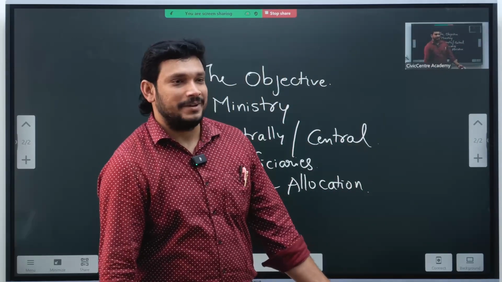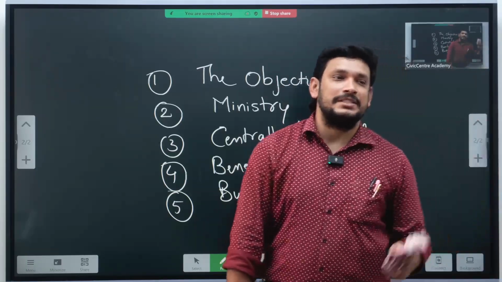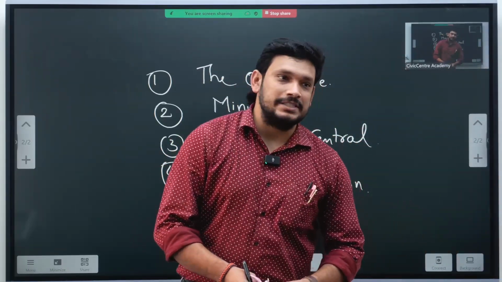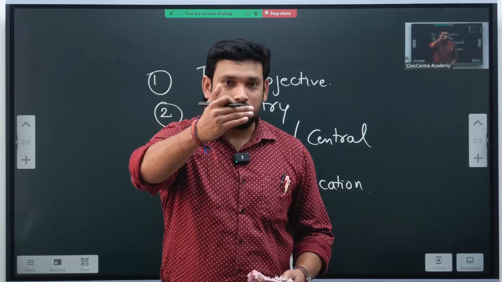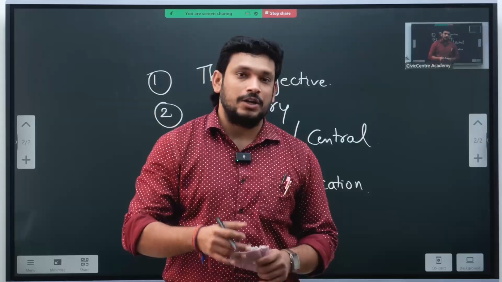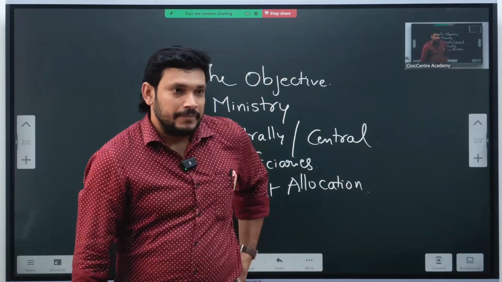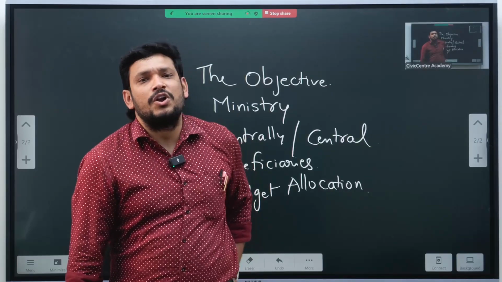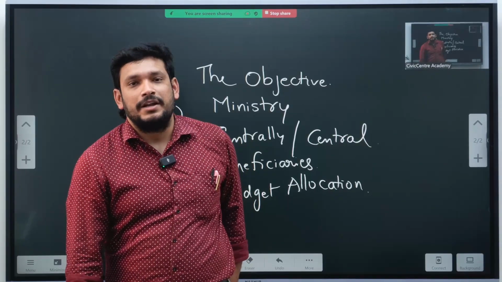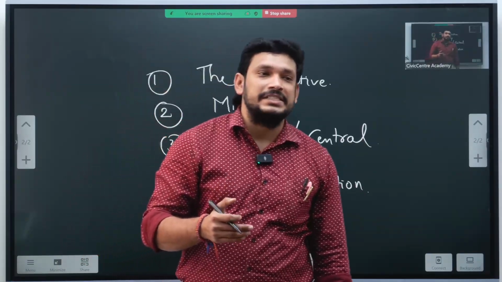MGNREGA. Simple. MGNREGA will be getting the highest allocation every year in the budget. So when we see the budget, we need to see what are the top 5 schemes where most of the budget is allocated. In that case, they will be asking the chronology, they will be asking the arrangement: arrange these different schemes as per their budget allocation.